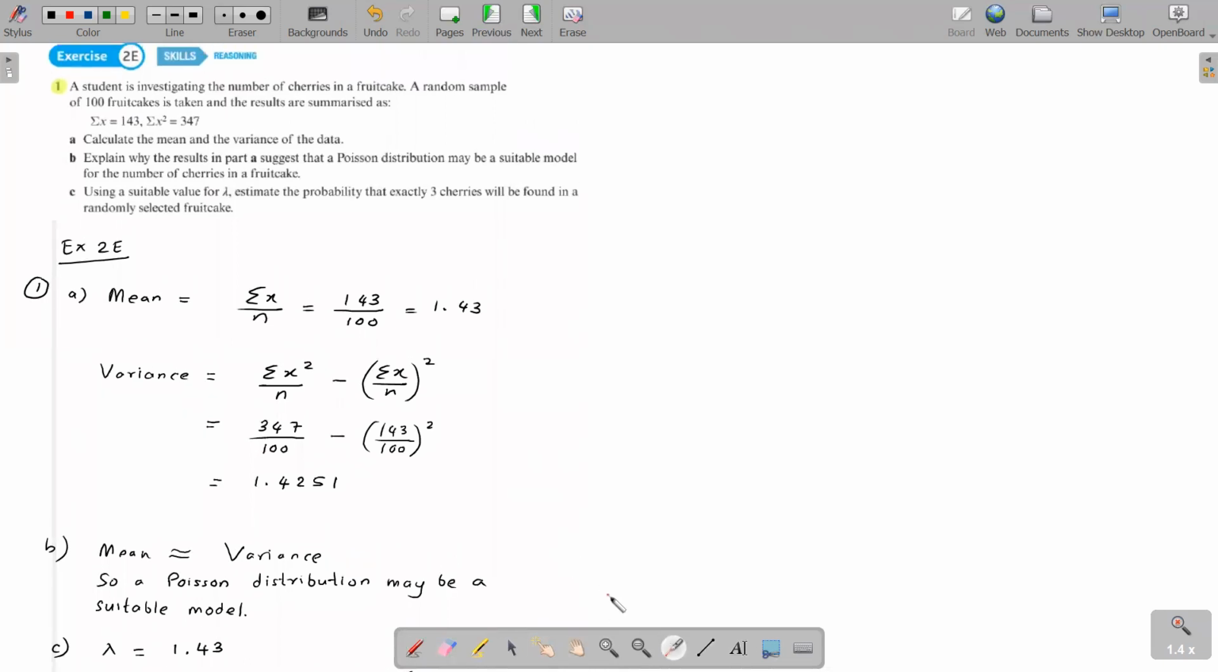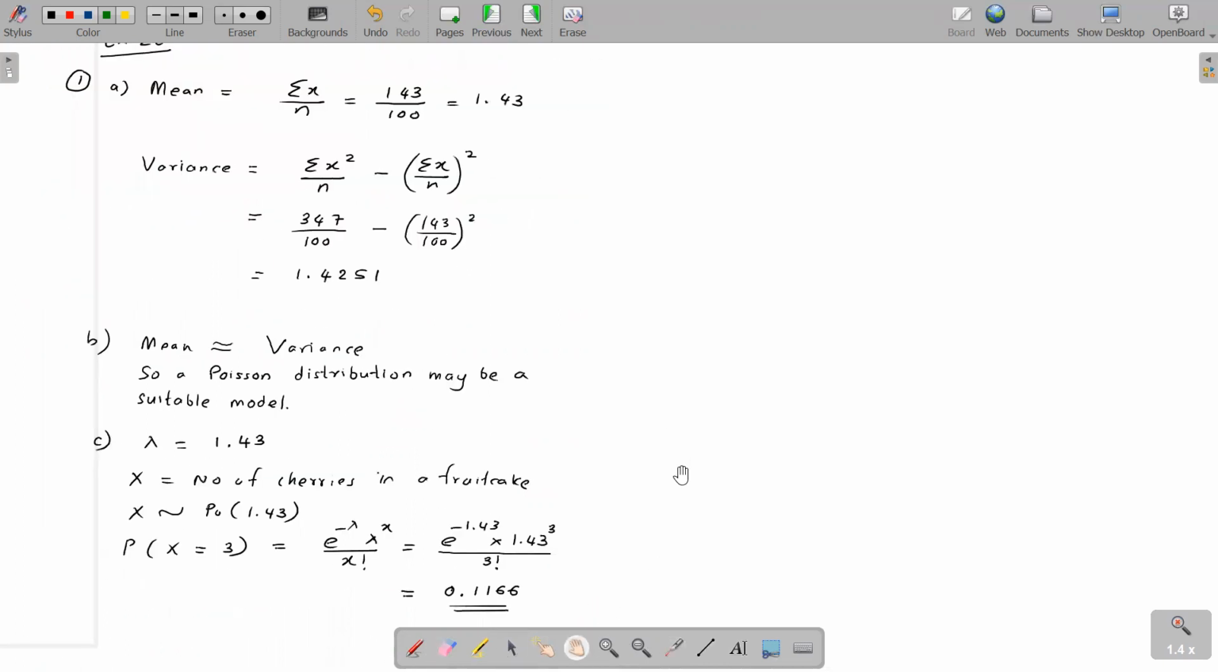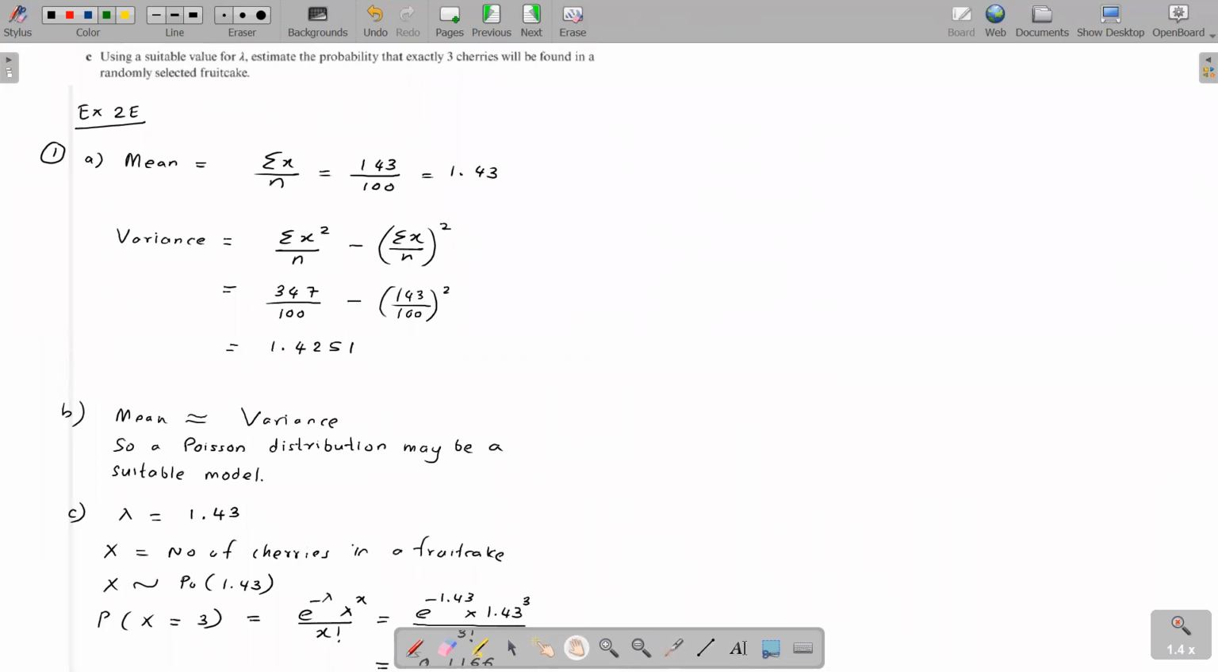Moving on to part C: using a suitable value for lambda, estimate the probability that exactly 3 cherries will be found in a randomly selected fruitcake. We're asked to use a suitable value for lambda. Both 1.43 and 1.4251 are correct to 2 dp as 1.43, so we'll go with lambda 1.43.